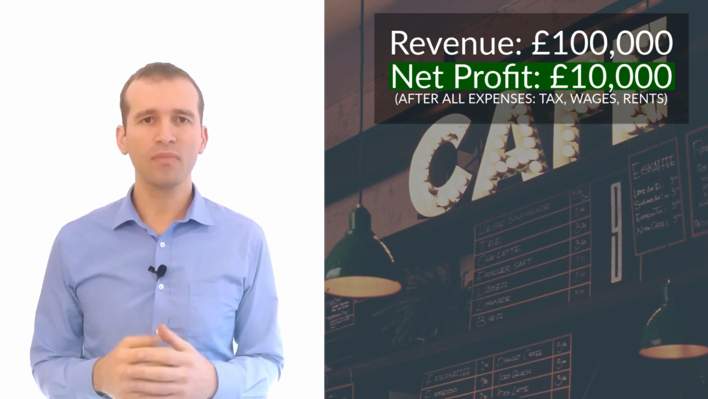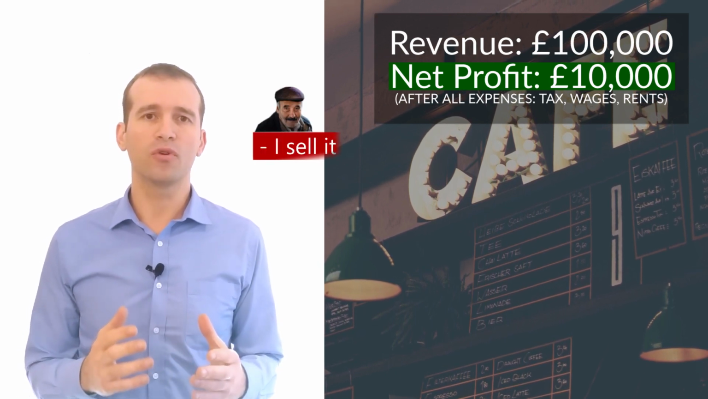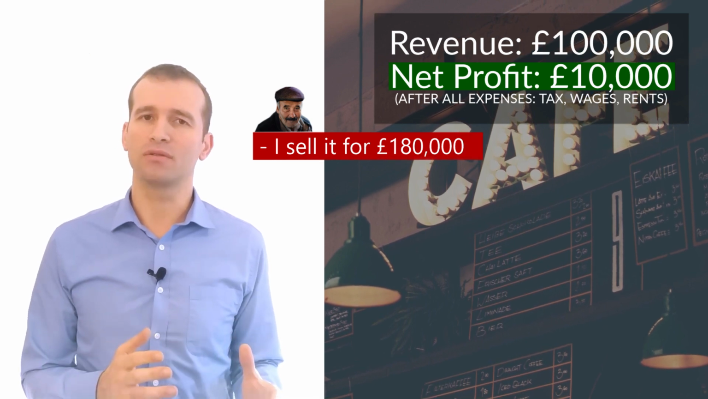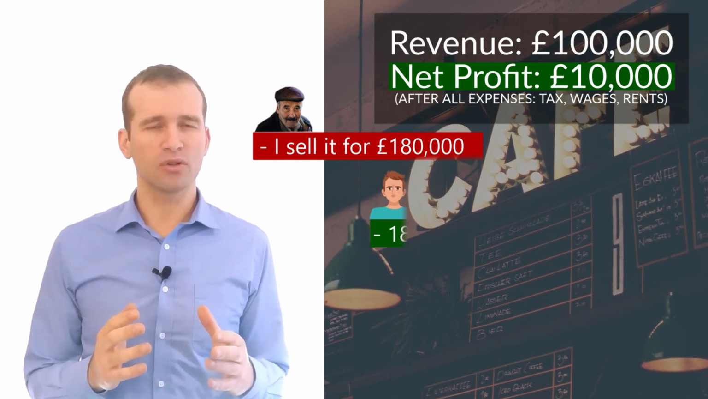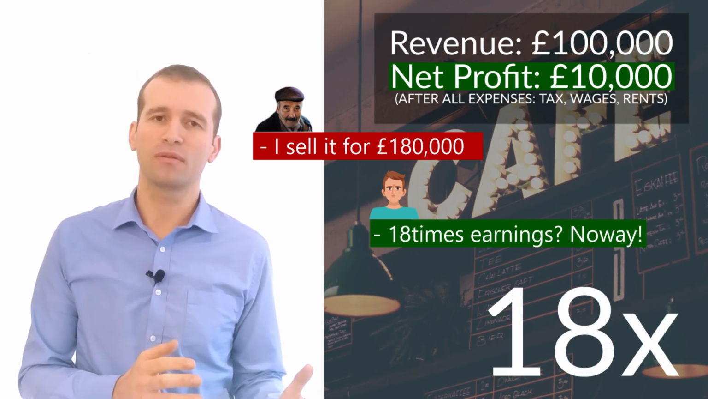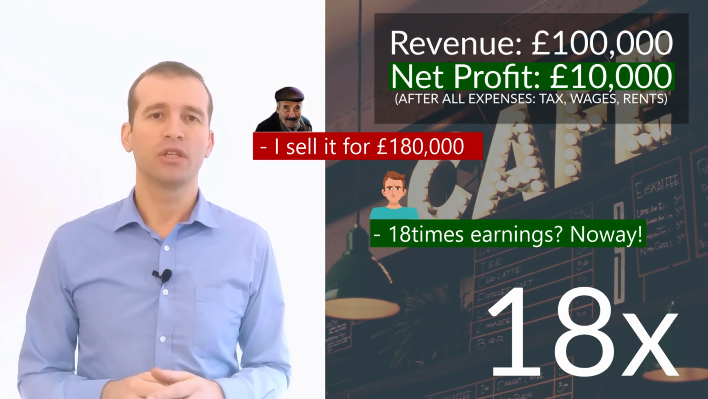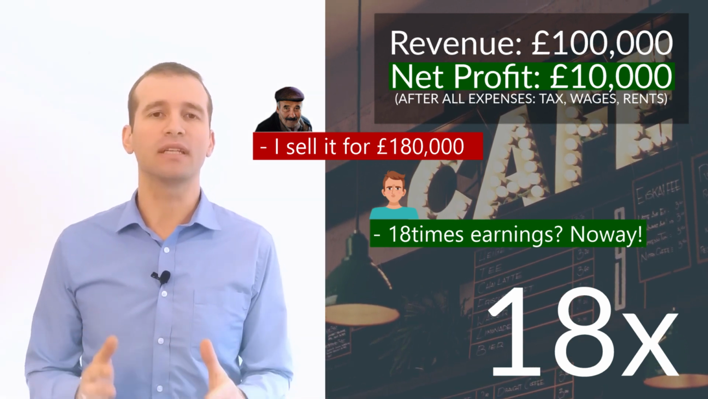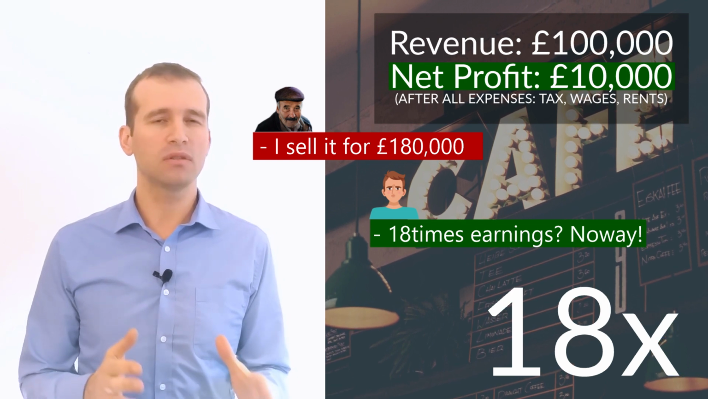Think a little. The owner sells it for 180,000 pounds. Would you give this amount? Probably not, because 180,000 pounds is 18 times the 10,000 pounds net profit. So if earnings stay the same, it will take you 18 years to get your money back, which is not that good.